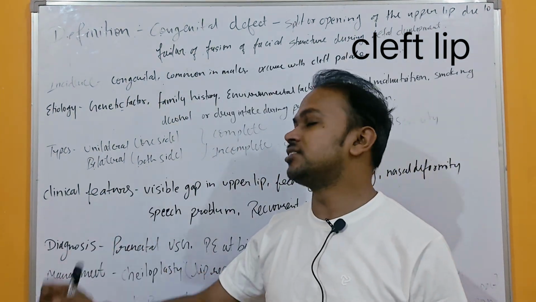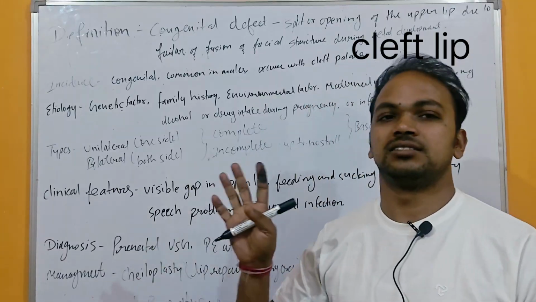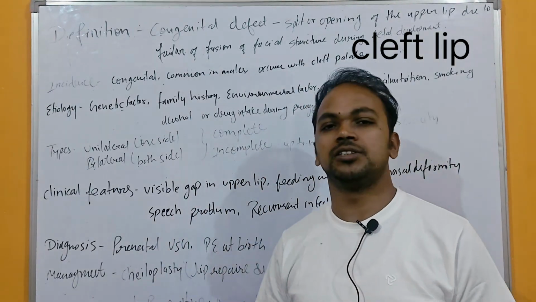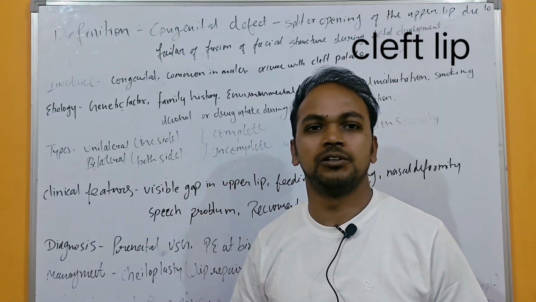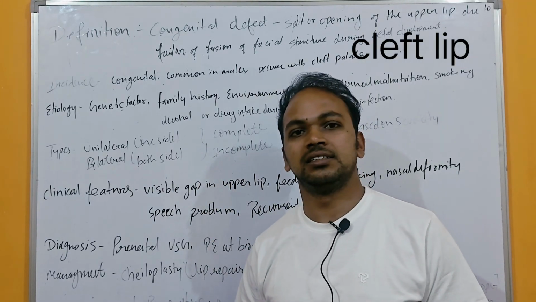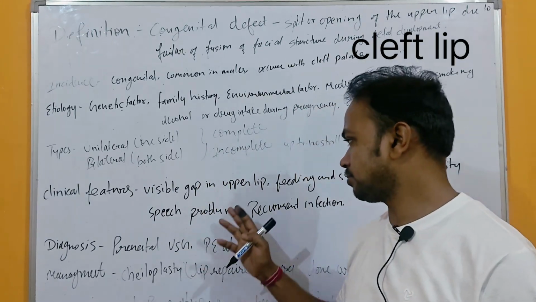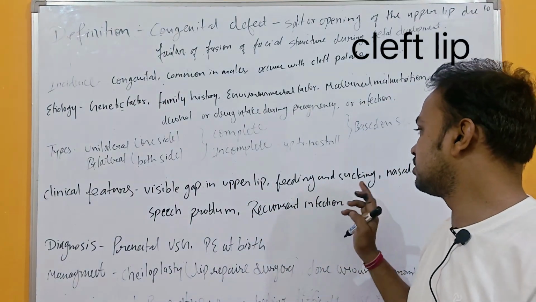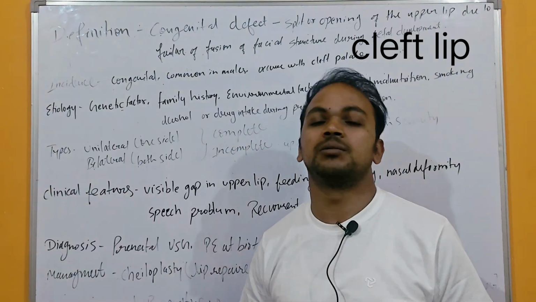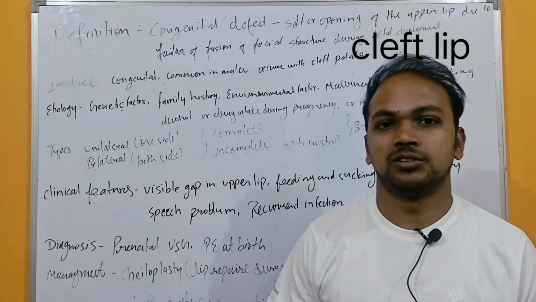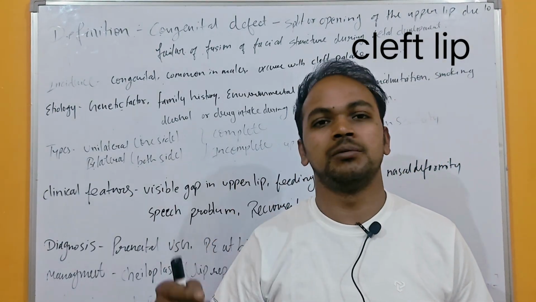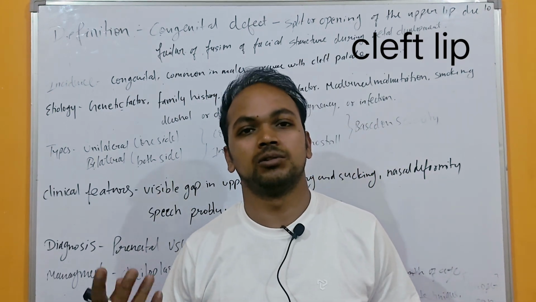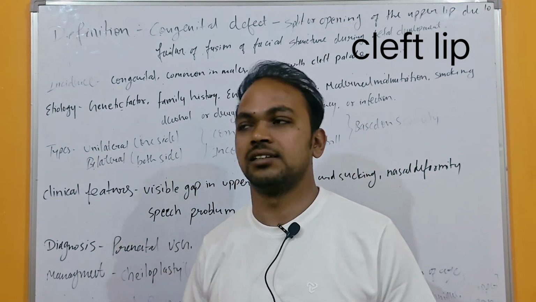Then the clinical features. How can we recognize the clinical manifestations? Of course, there is a visible gap in the upper lip. Visually, just by observation, we can see that the baby is suffering from cleft lip. Then feeding and sucking problems. Because of the opening, the baby has difficulty feeding and sucking.